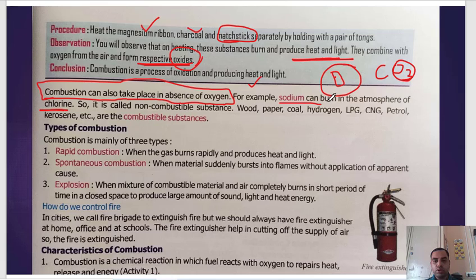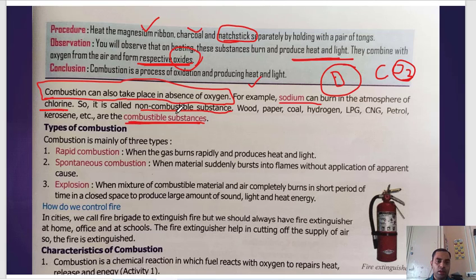Substances that cannot burn are called non-combustible substances. So wood, paper, coal, hydrogen, LPG, CNG, petrol, kerosene, all these are combustible substances. Combustible substances are those that can burn in the presence of oxygen.